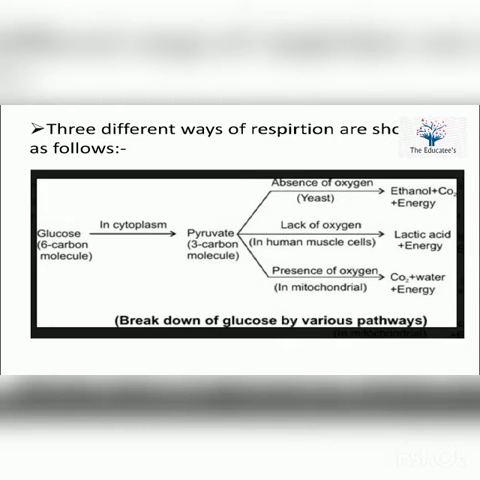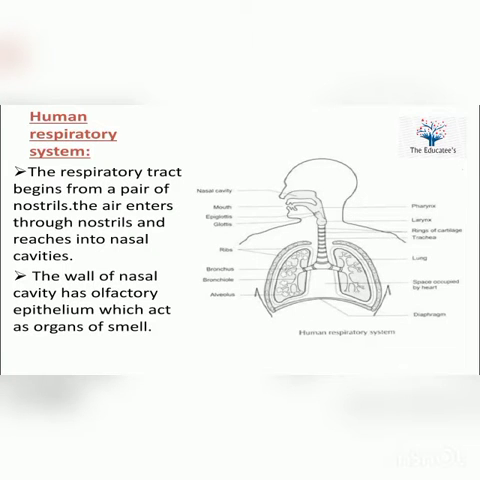Next, in presence of oxygen, that is very important. That is in case of mitochondria. That's why mitochondria is called the powerhouse of the cell, because the mitochondria are responsible for ATP production. The pyruvate is burned in the presence of oxygen to produce CO2 plus water plus energy. How much ATP? 38 molecules of ATP. You need to remember.